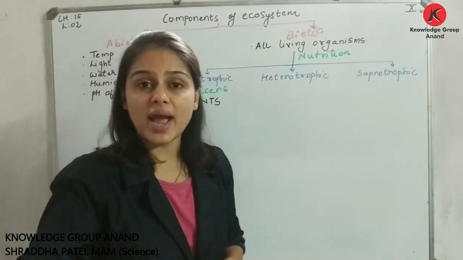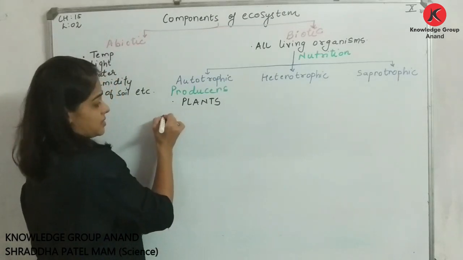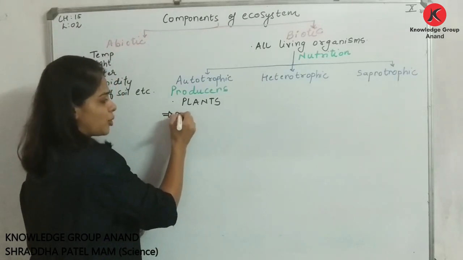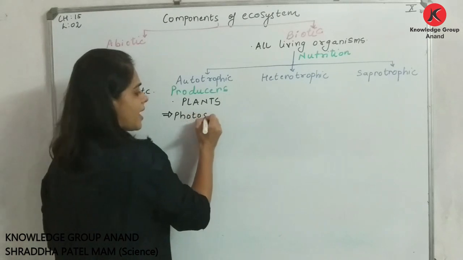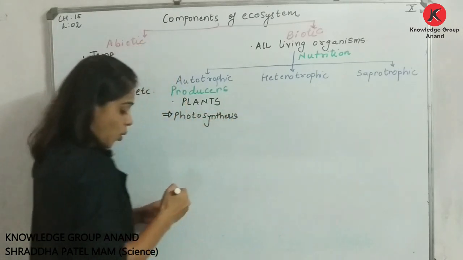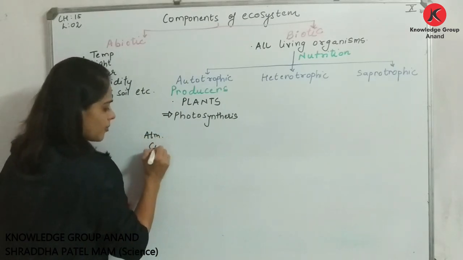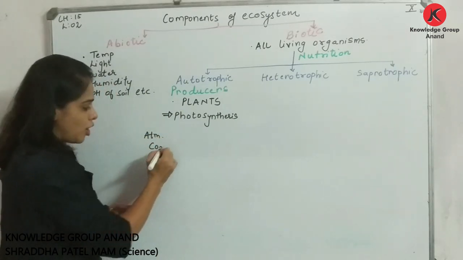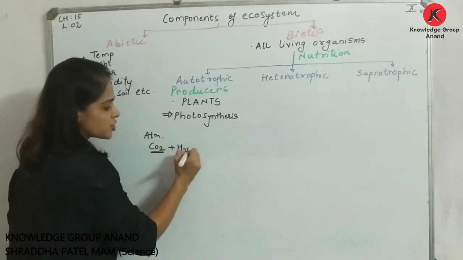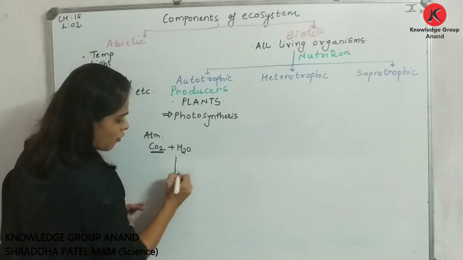They are going to prepare their own food by the process. Which process? Tell me. By the process called photosynthesis. Yes or no? Whereby they are going to use what? What is taken from the atmosphere? Carbon dioxide, which reacts with water, right, in the presence of what?